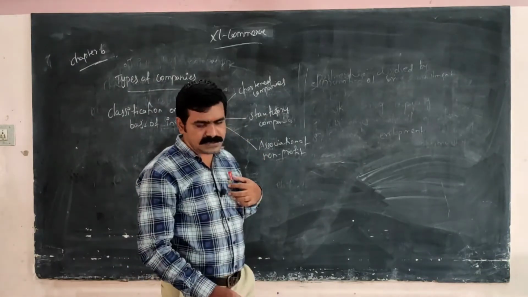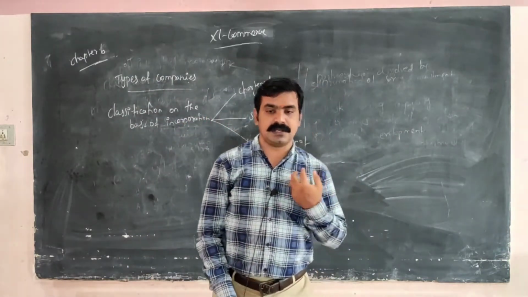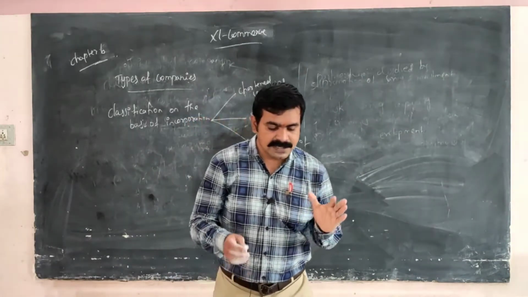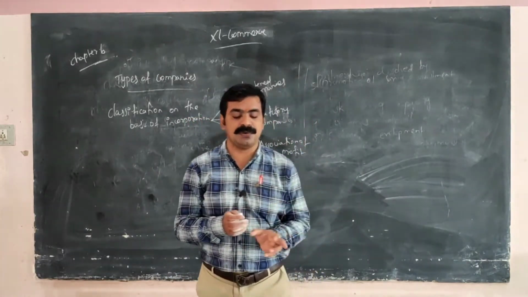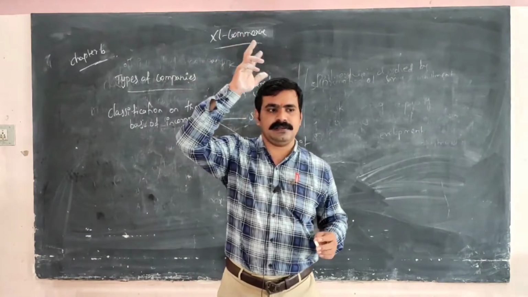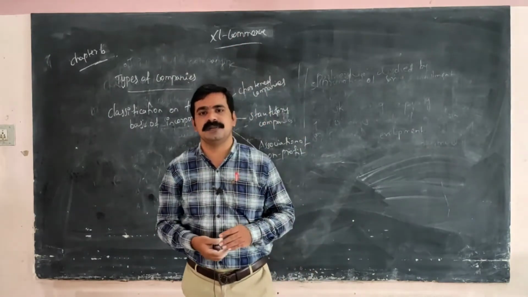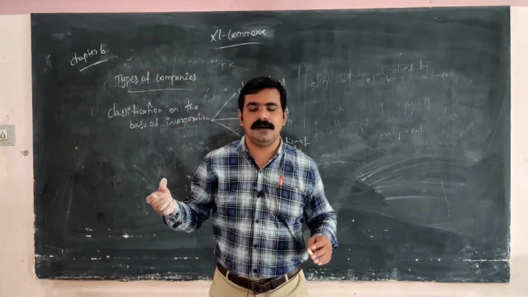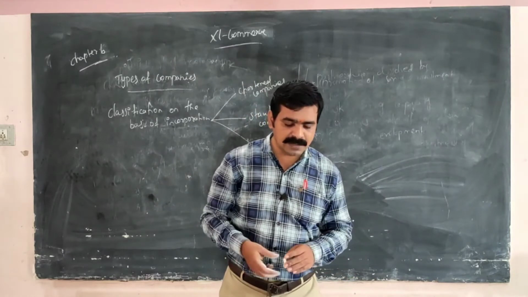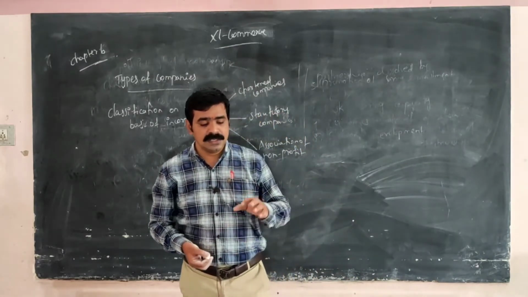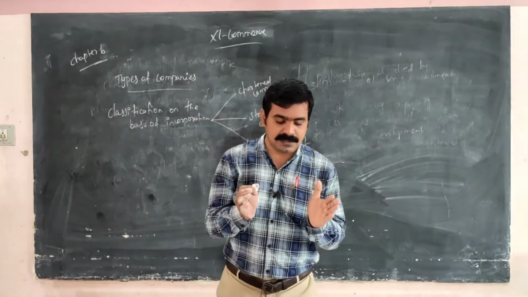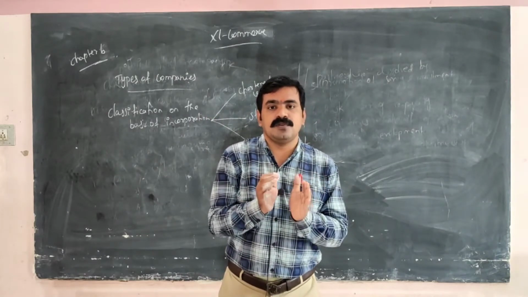What do chartered companies mean? Chartered companies are established by the king or queen of the country, as in British companies and some other countries. They follow certain rules and regulations.